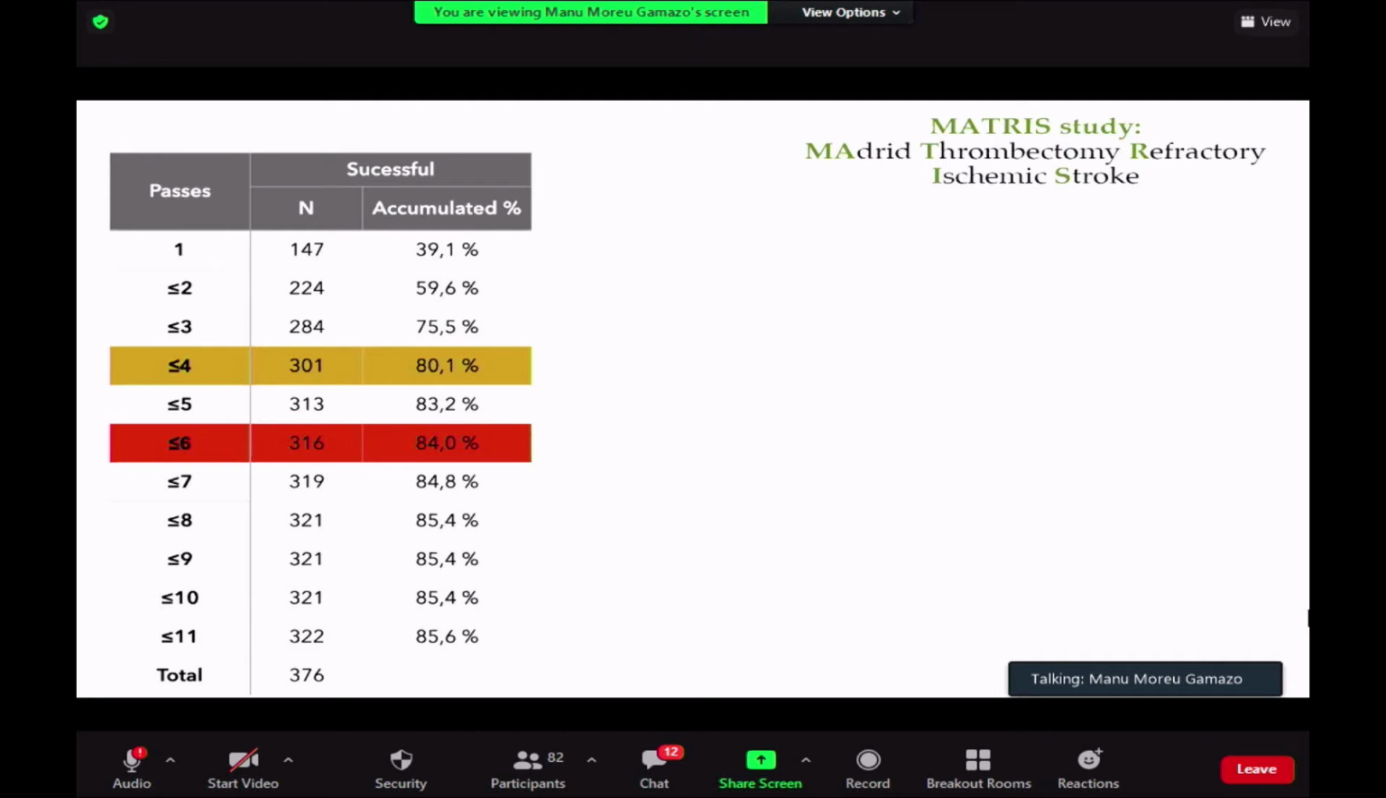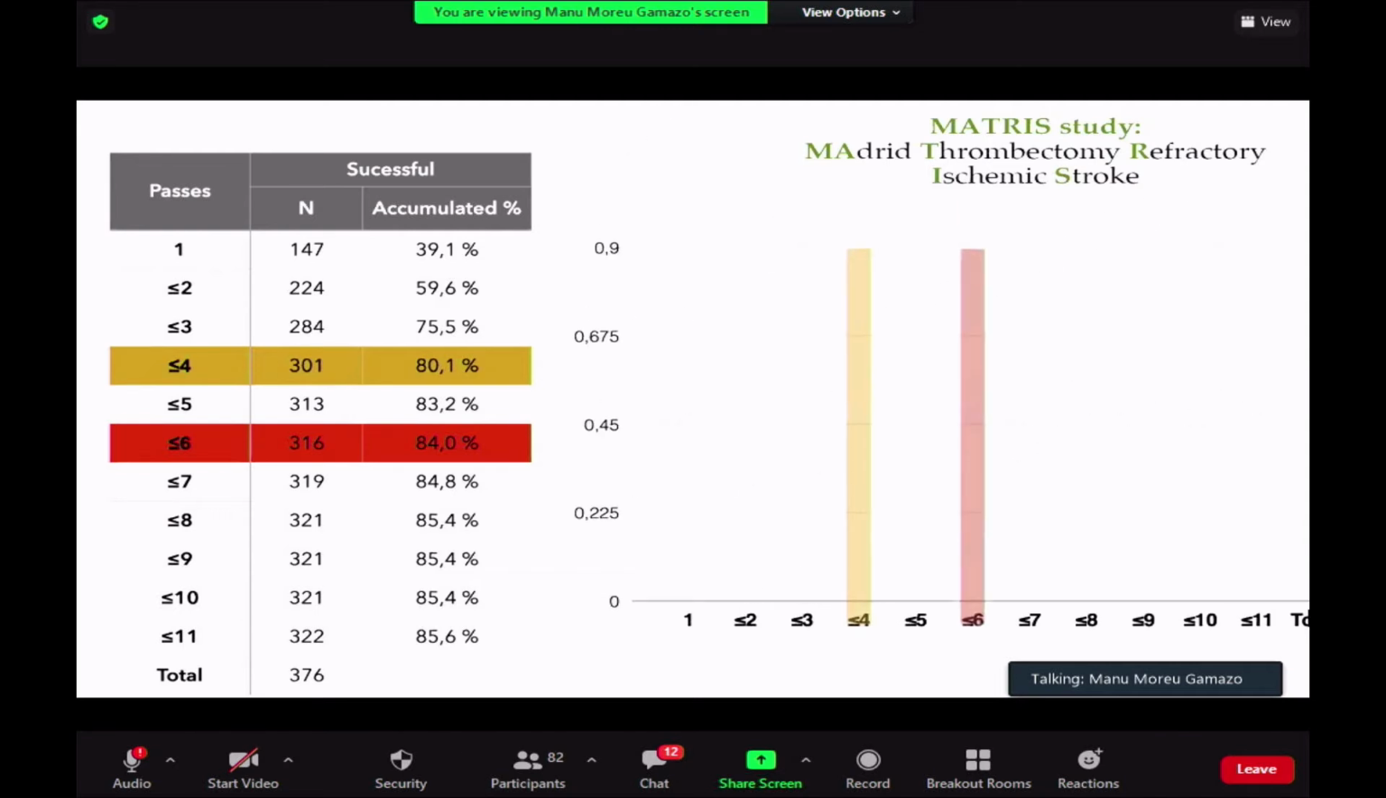Oh, there's no graphic. I don't know what happened. Sorry. So only to show you, this 60% goes to 75% after the 3rd pass, and it gets to 80% with the 4th pass. After that 4th pass, as you can see, the accumulated probability of recanalization is really, really low. With the 6th you get to 84%, and then it flattens after the 11th pass, where we were able to remove 1 clot. So after 4 passes, that curve gets really flattened, and after the 6th pass, there is no benefit or no good probability of recanalization.